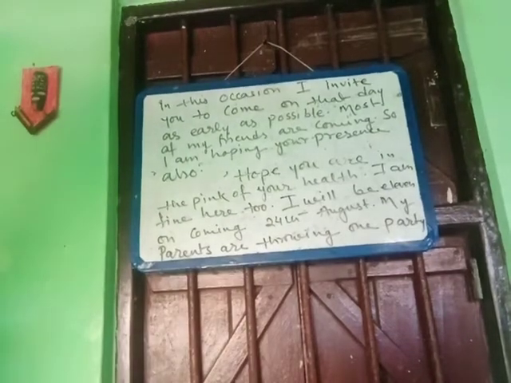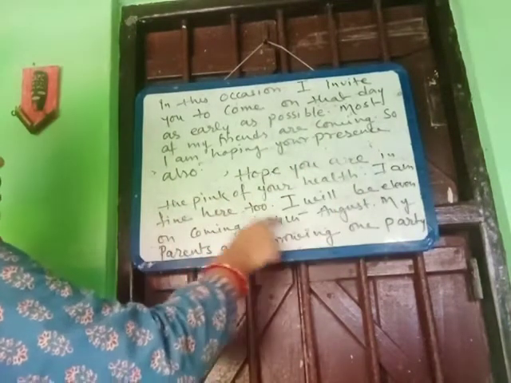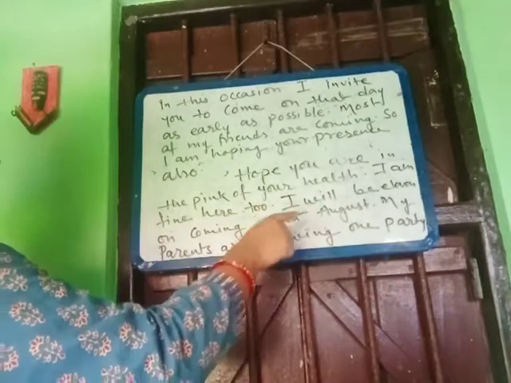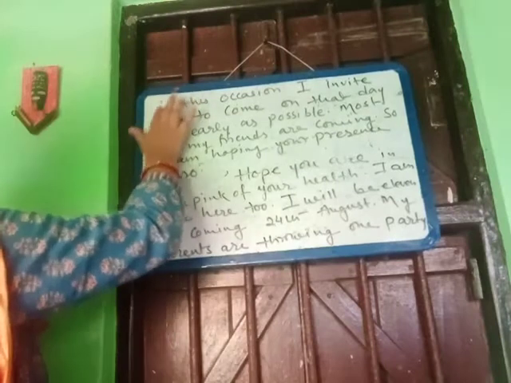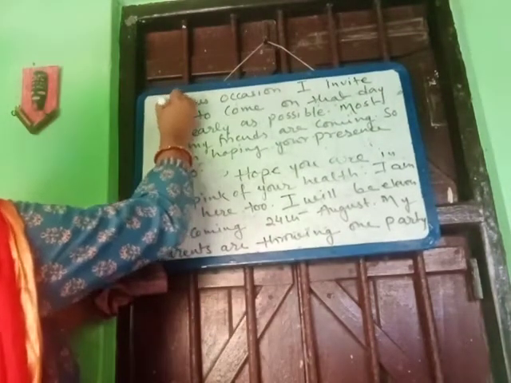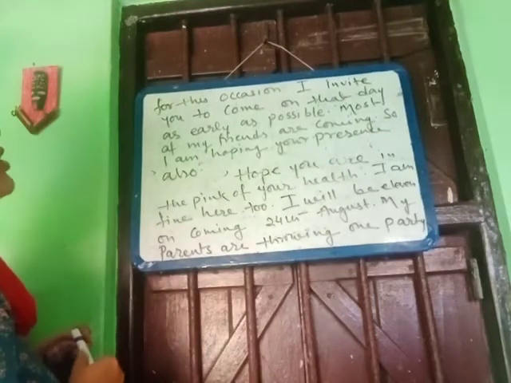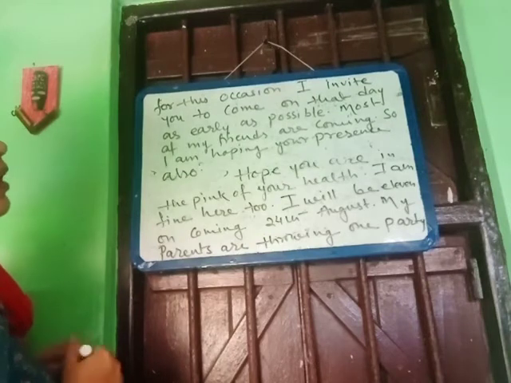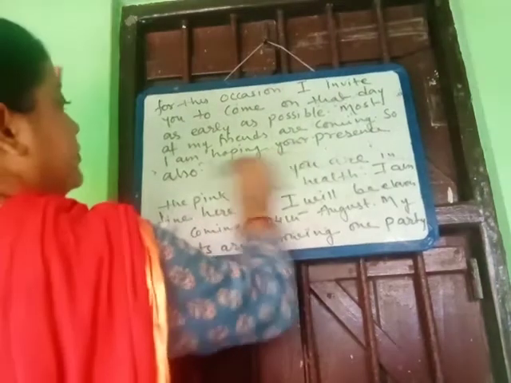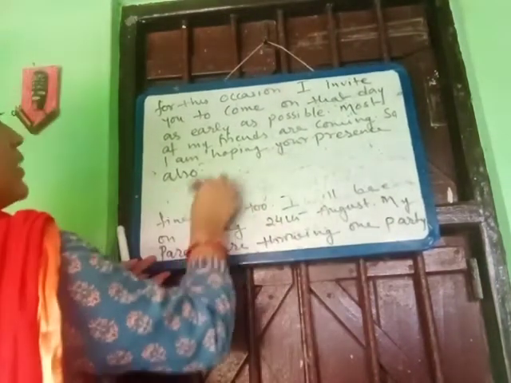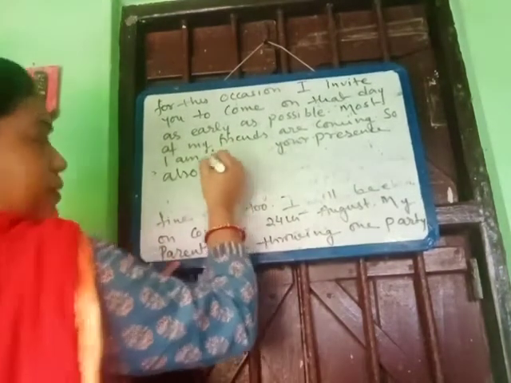Then what I have written: hope you are in the pink of your health. I am fine here too. I will be eleven on coming 24th August. My parents are throwing one party for this occasion. Here you will not write "in", you will write "for this occasion". I invite you to come on that day as early as possible. Most of my friends are coming, so I am hoping your presence also. Here you can write not "hoping", you can write "I am expecting". It will be better English.